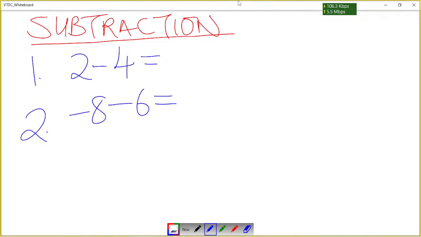Then we have question number 3, negative 4 minus negative 2. On number 1 I'm subtracting the positives, and here I'm subtracting the negatives.